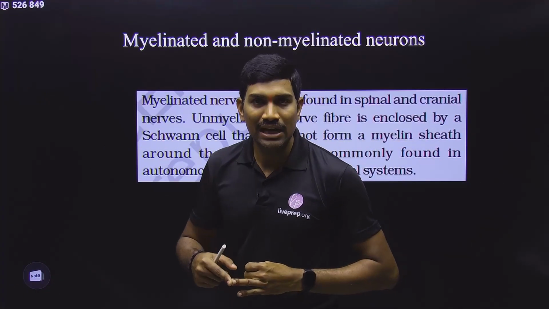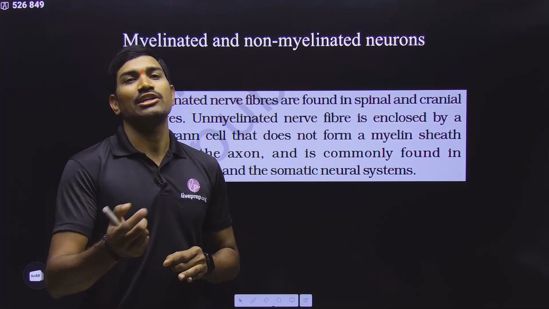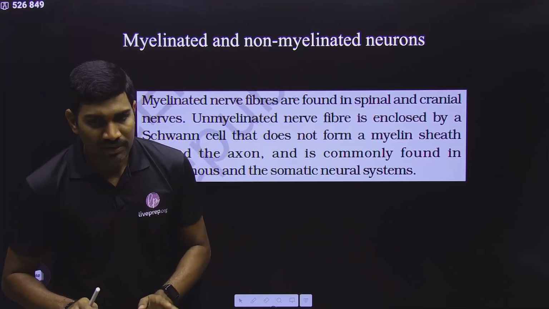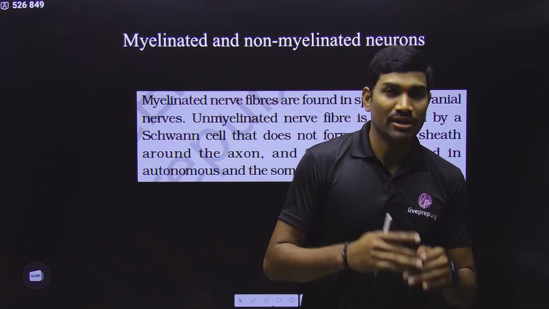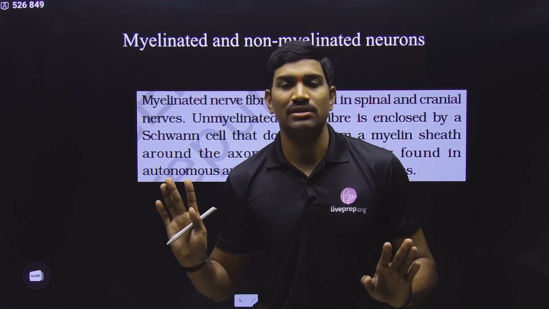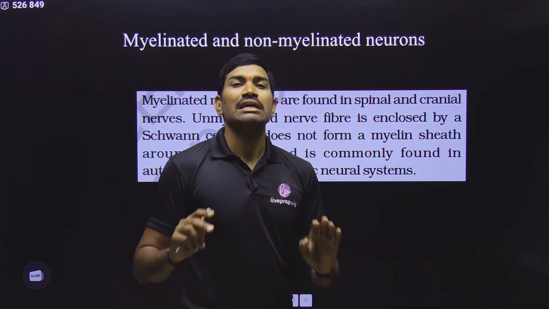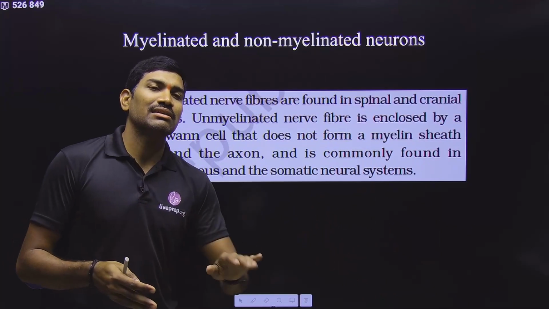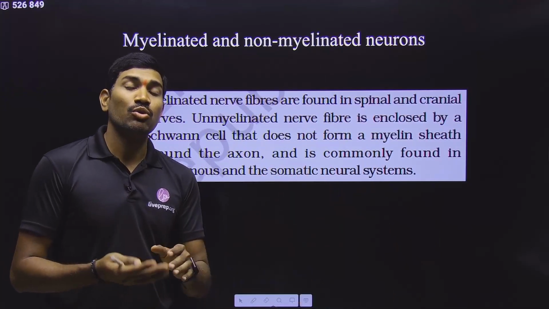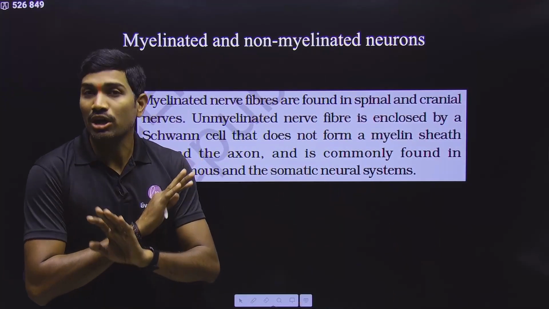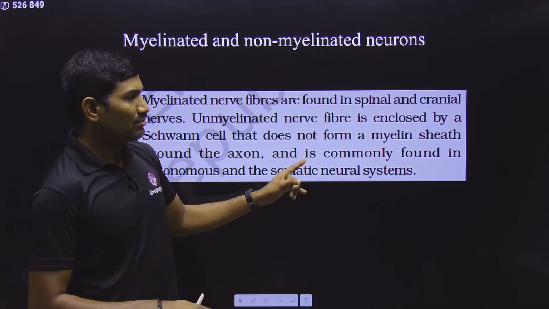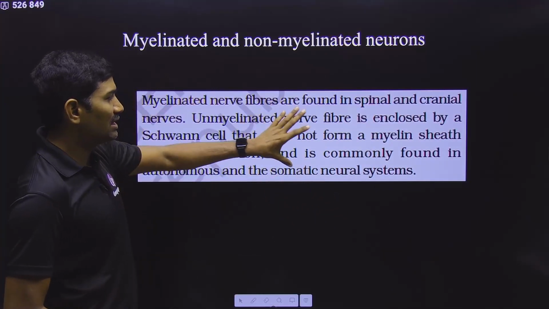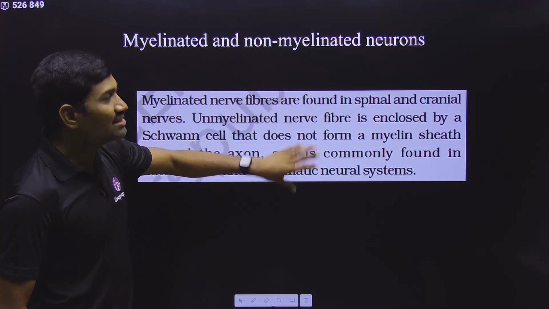If the myelin sheath is absent, it is called a non-myelinated neuron. In the peripheral nervous system, whether myelinated or non-myelinated, the Schwann cell is present. If it produces a myelin sheath, that will be a myelinated neuron. Though it is present, if it is not producing a myelin sheath, that will simply be a non-myelinated neuron. This is the myelinated and non-myelinated information given in the NCERT.